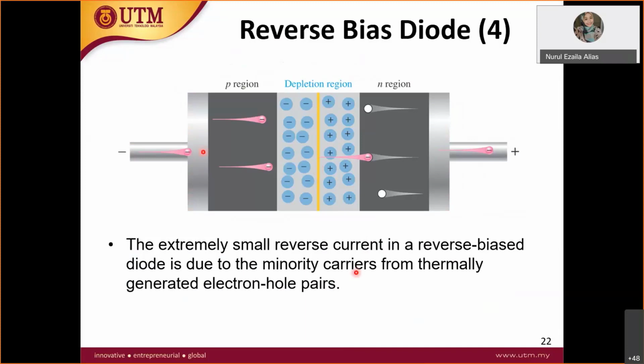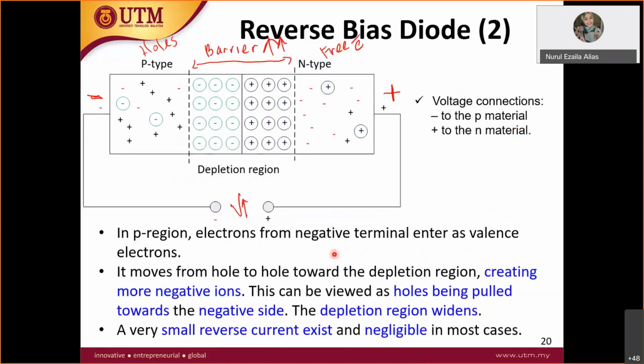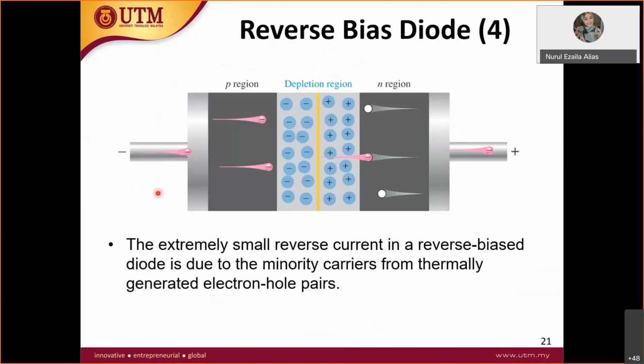For this case, the current is equal to 0. So this is reverse bias, and electrons cannot move around because of this large barrier, and current cannot be produced. It is equal to 0. There is a current, but it is extremely small and approximately equal to 0, and this is due to the reverse bias.